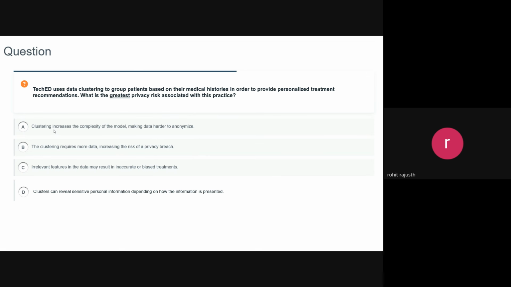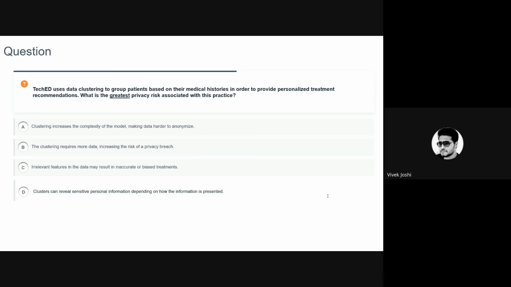If the data set provided to the model is not sanitized in that manner, any information can be fed in, and the clusters that are made can reveal those kinds of data sets. And what about option B? The clustering requires more data, increasing the risk. I was torn between both of them, so I suggested B.